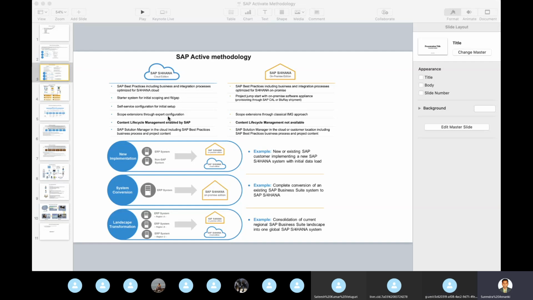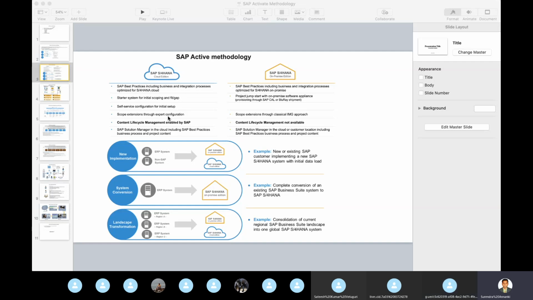And if you look at the scoping, both are the same, but the typical difference is that in the cloud edition you go through expert configuration. Here in on-premises, we have IMG or Fiori. So this is the major difference.